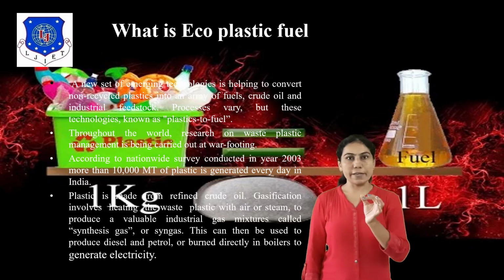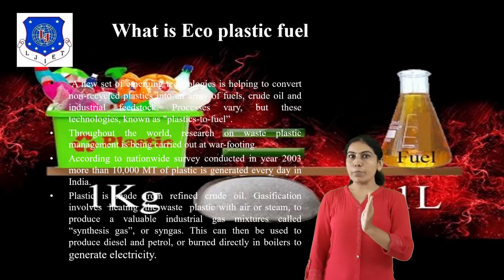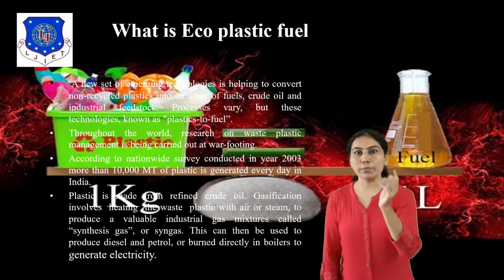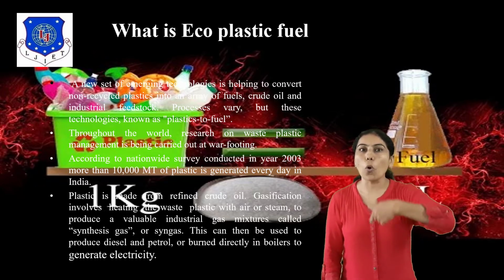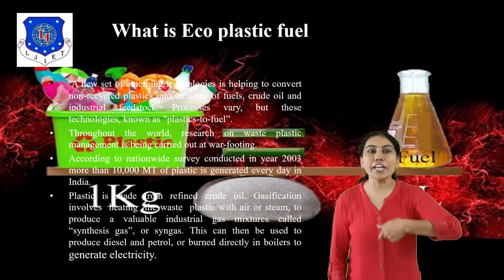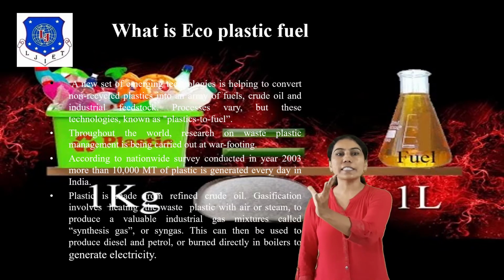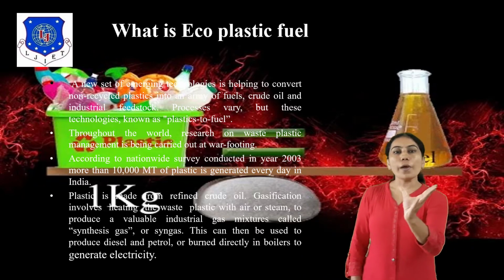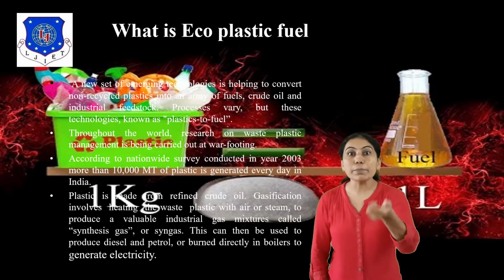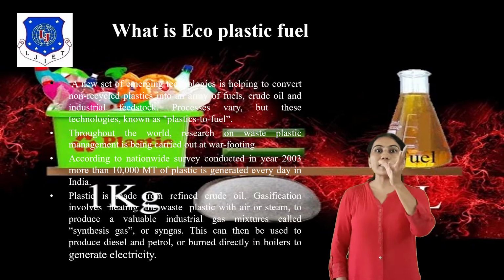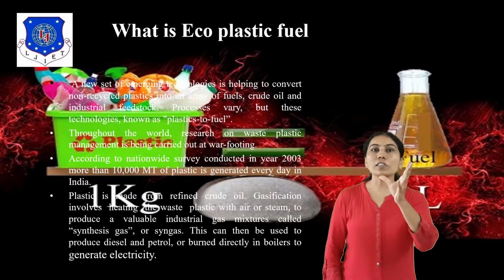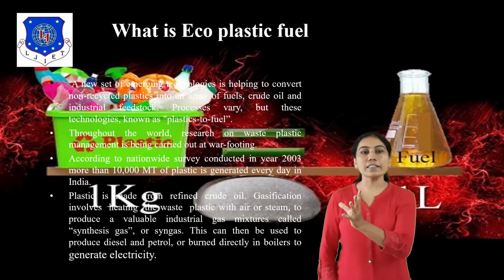You can see the plastic is made by refining crude oil. Gasification involves converting the waste plastic with air or steam to produce various industrial gas mixtures called synthetic gases, or syngas.